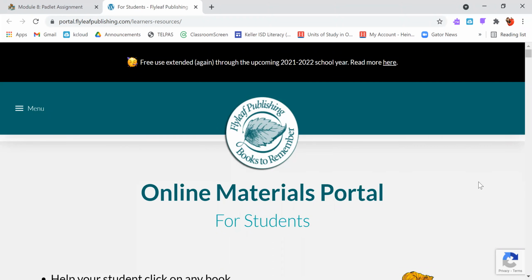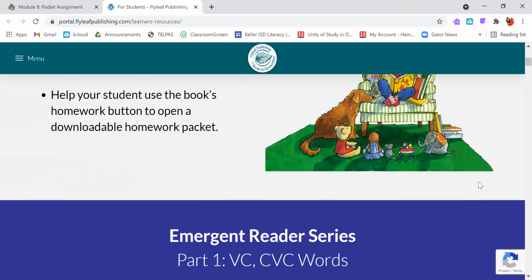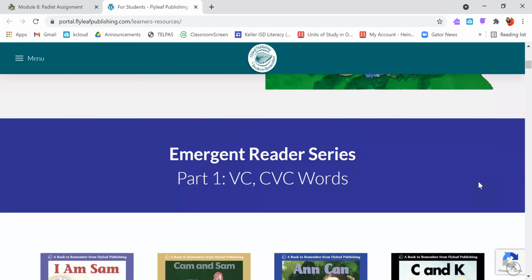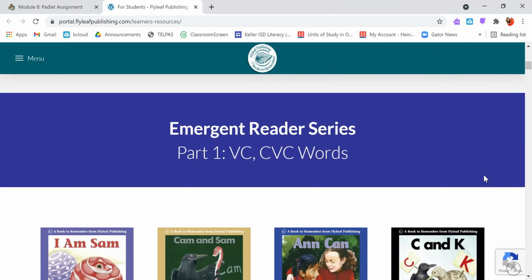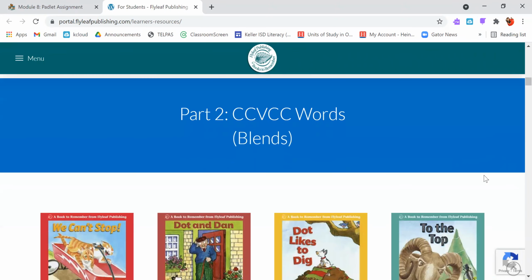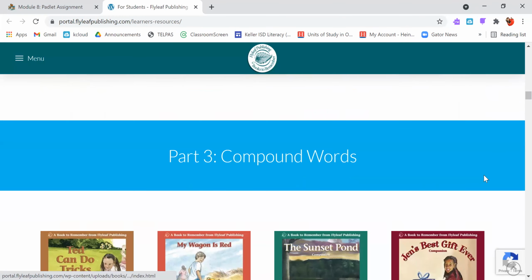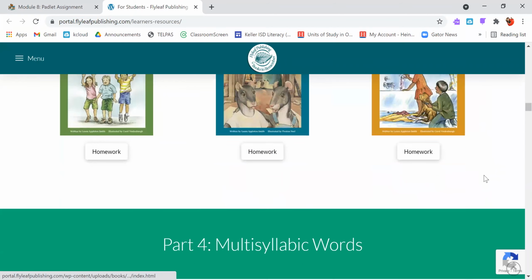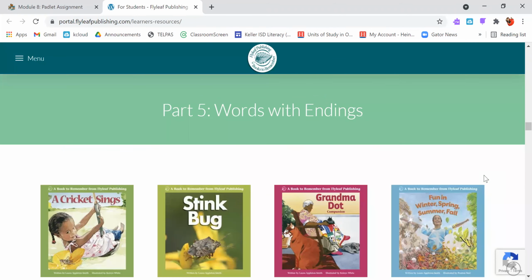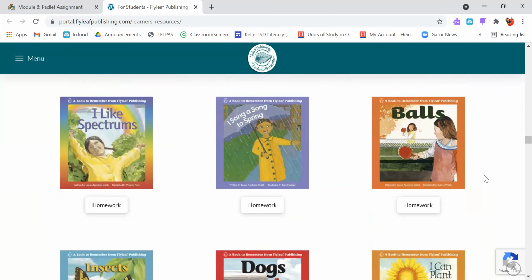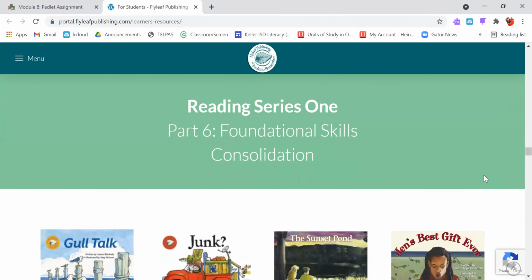All you have to do is after you click on that link, scroll on down, and you will be given a whole bunch of different leveled readers that you can choose from. Now, since you're a third, fourth, or fifth grade student, you might not want to start at the Emergent Reader series. You're probably going to want to scroll a little further down to maybe part 3, part 4, part 5, or even part 6. But of course, I want you to pick something that looks interesting to you.